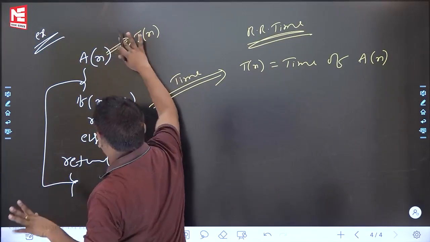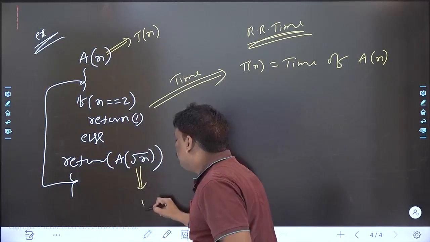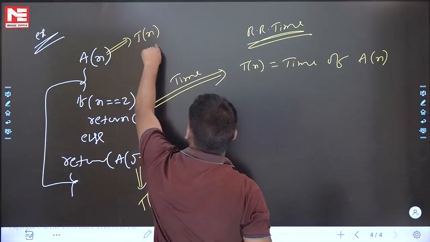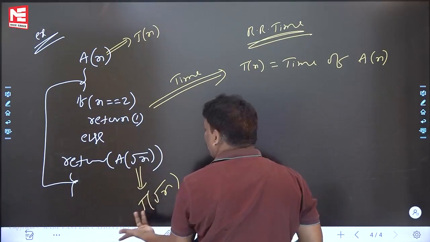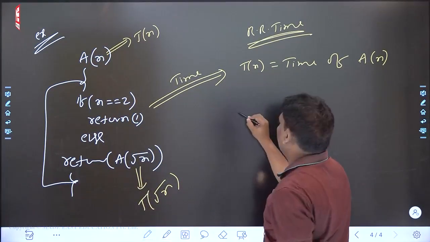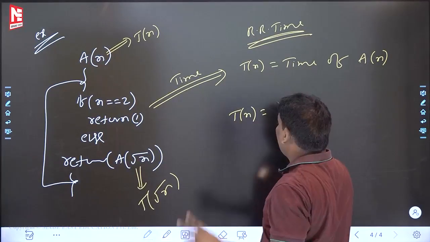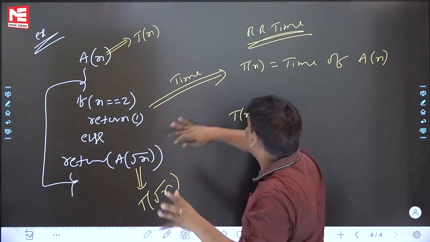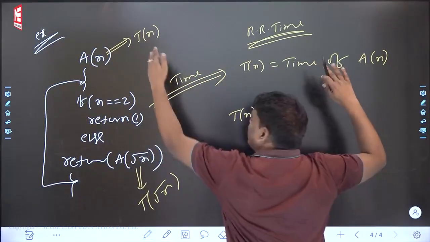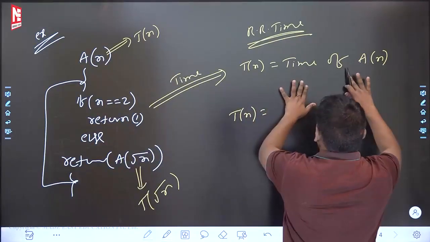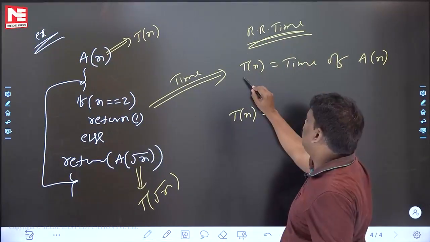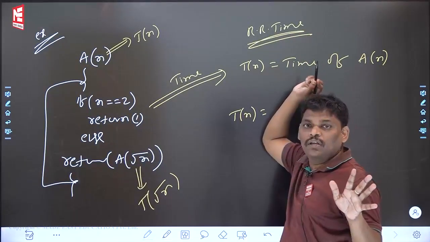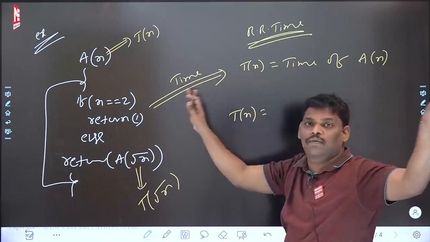If you believe this is true, then A of root n has time complexity T of root n. Recursion is recursion. A of n has time complexity T of n, A of root n has time complexity T of root n. Right? From now onwards, please remember: for the given recursive program, when you are writing a recurrence relation, before writing it, please define what purpose you want to write it for. Recurrence relation for time purpose. If you say simply recurrence relation, it is wrong.